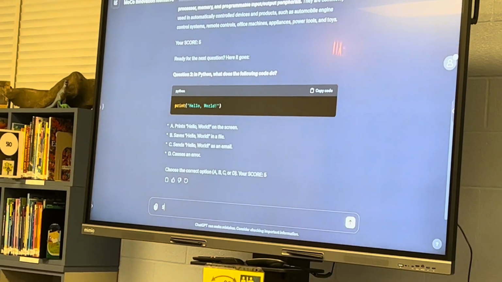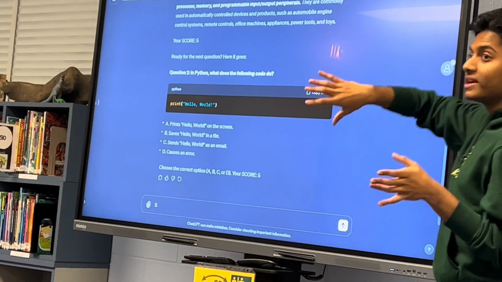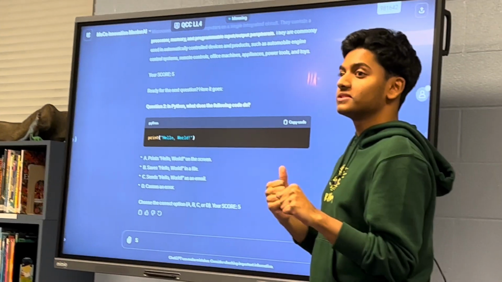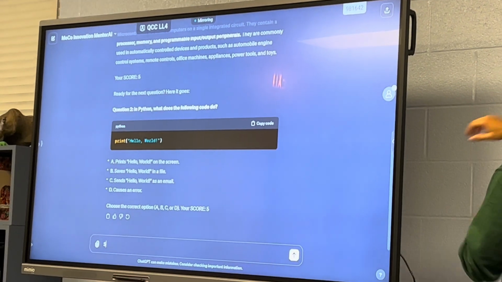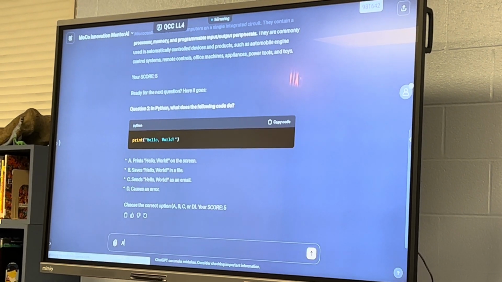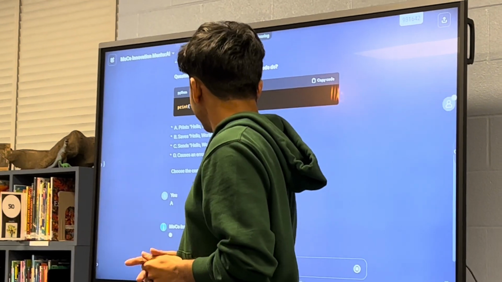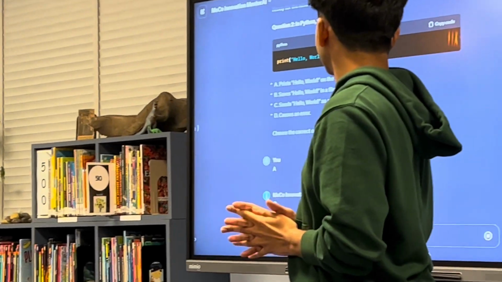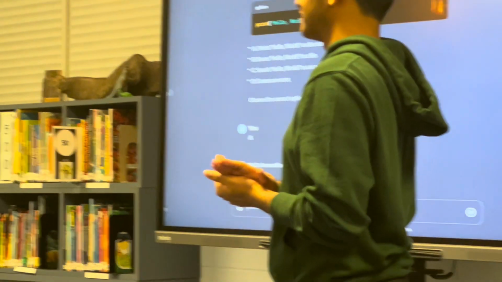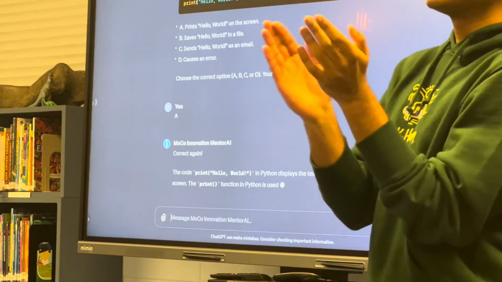Or MentorAI. This is our own application that we developed called MentorAI. This will be out soon, but as of right now, it's only available to GPT-4 users. But soon it will be out for everybody. So let's see what they say. Correct again. Let's give a round of applause. Good job, guys.